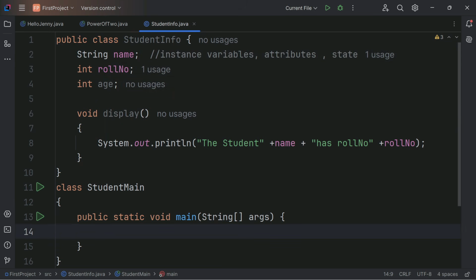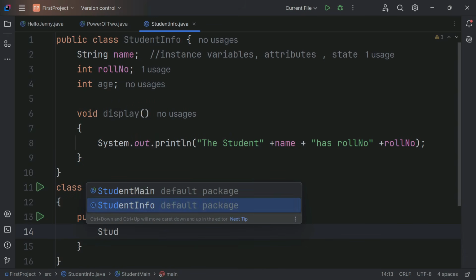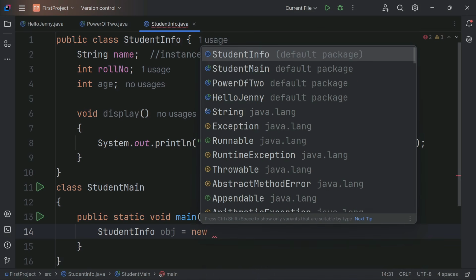How to create an object? There is a method. Just write down the name of the class, student info. The name of the object can be anything, ABC, XYZ, OBJ, equal to new keyword. This is a must. The new keyword will assign memory in heap.